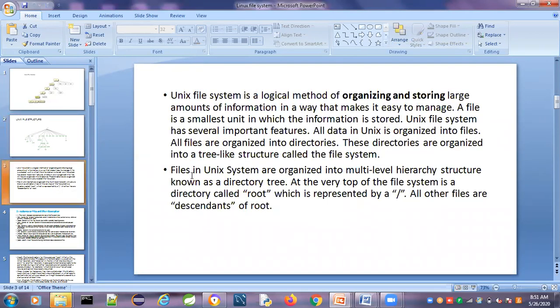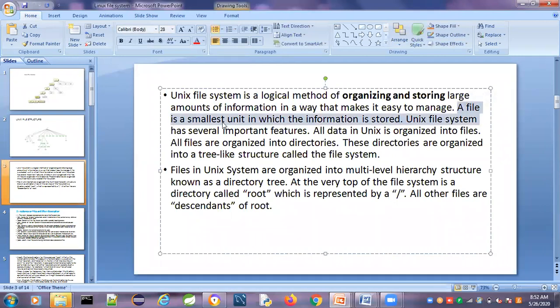The file system is used to organize memory, store the data and process the data. The Unix file system is a logical method for organizing and storing large amounts of information. A file is the smallest unit in which information is stored, the smallest storage unit. The file system has several important features.